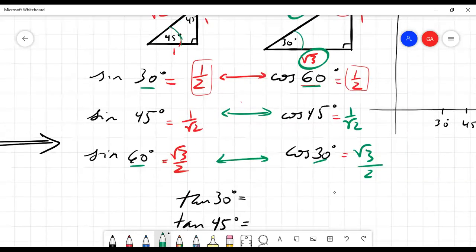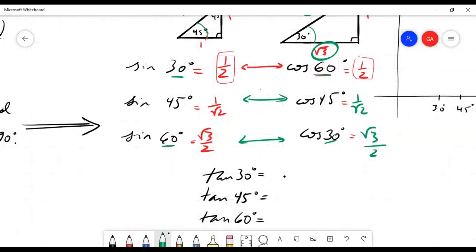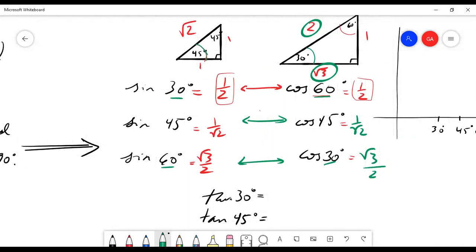And then we also found the values of tangent for these various angles. And tangent does not have a symmetric trigonometric function, in the sense that it doesn't have an analog. Sine has cosine as its symmetric pair. Tangent doesn't have that among these basic trigonometric relations. Yes, but we're about to find, as Nishan said, that sine divided by cosine is tangent. So first, I'd just like to find tangent of 30, tangent of 45, tangent of 60, and then we'll see that indeed sine divided by cosine is tangent.